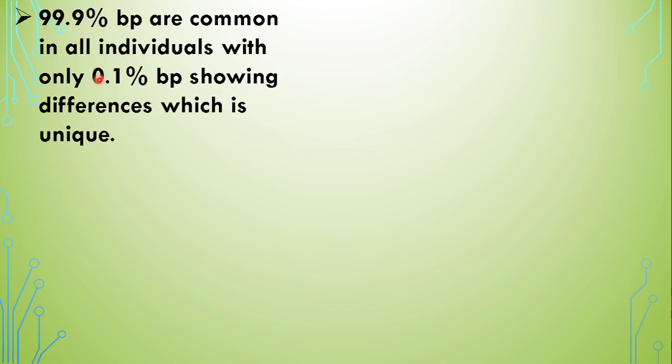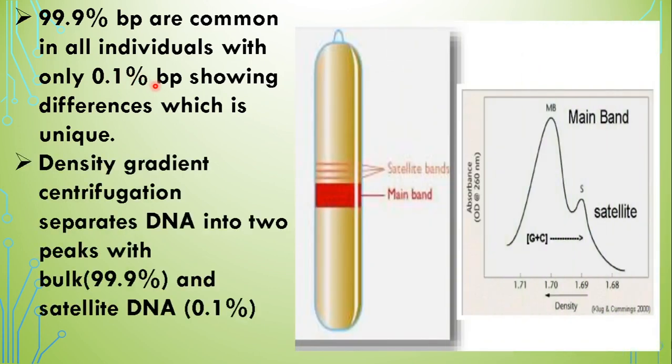What differs, how we differ from each other, lies only in this 0.1% of the base pairs. That is how we are unique, how we are different from a second person. The second is different from a third, is different from the fourth, and so on. So what is responsible? Only 0.1% of the base pairs are responsible for creating these differences.